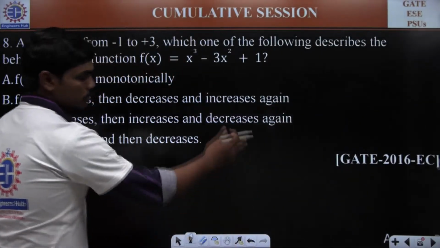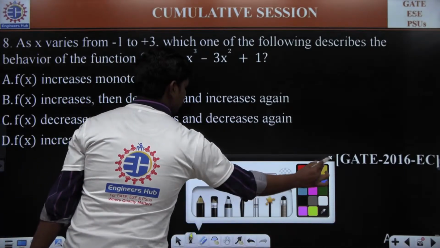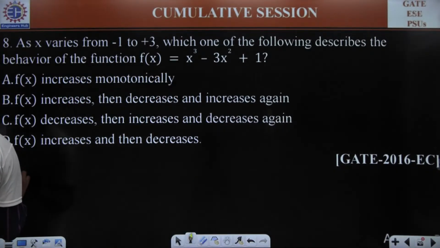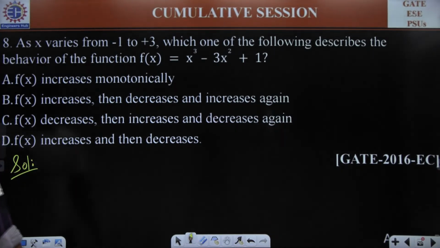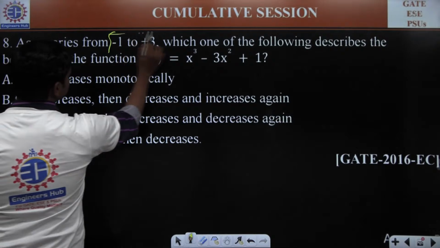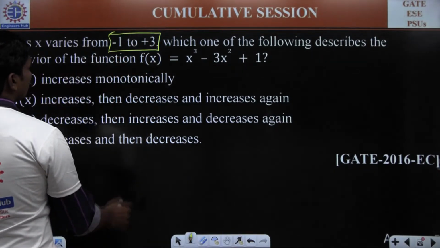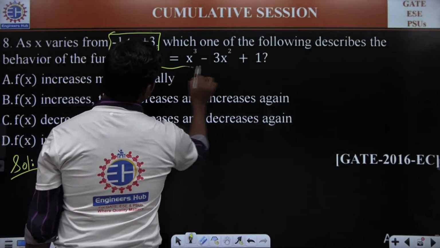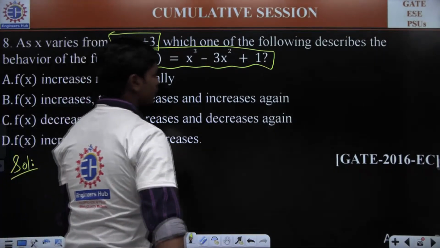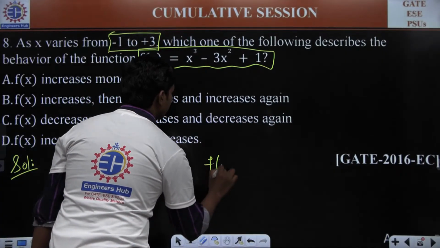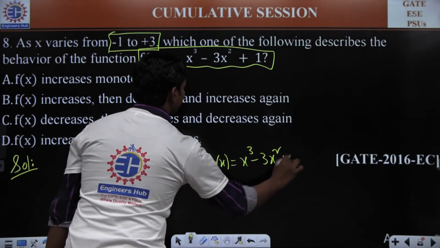So please try to solve this. It's a 2016 question from EC. As x varies from minus 1 to 3, which one of the following describes the behavior of the function f of x is equal to x cube minus 3x square plus 1. So we have a function, basically f of x is equal to x cube minus 3x square plus 1.